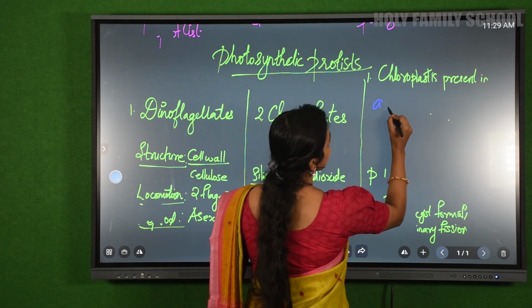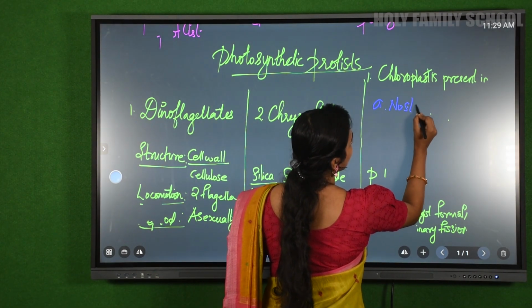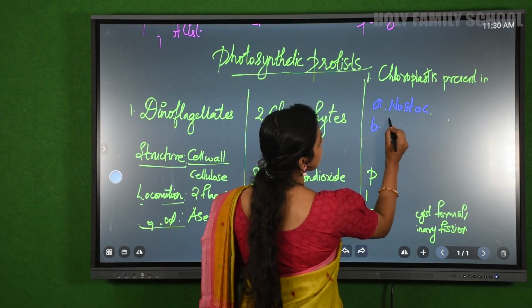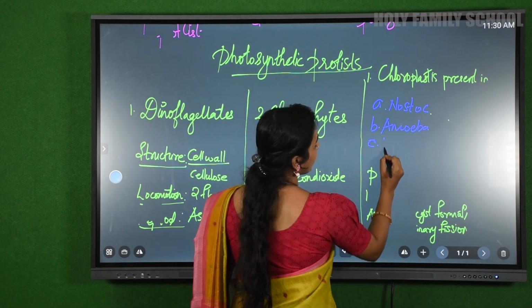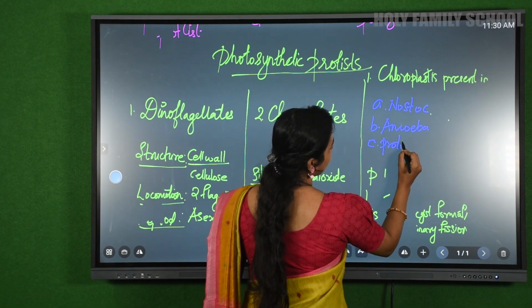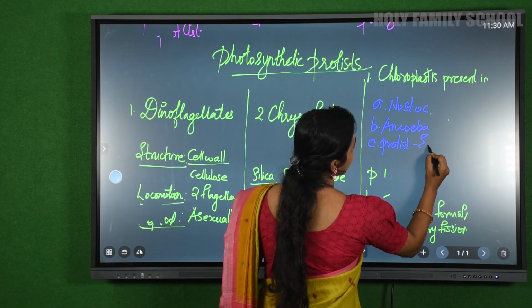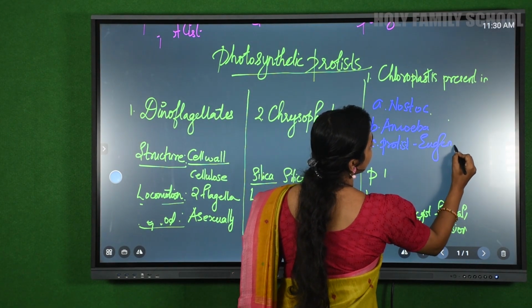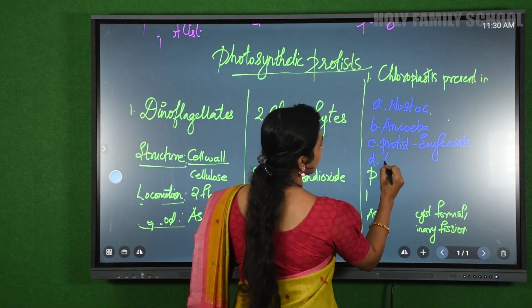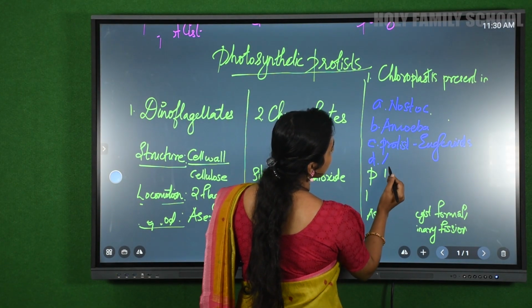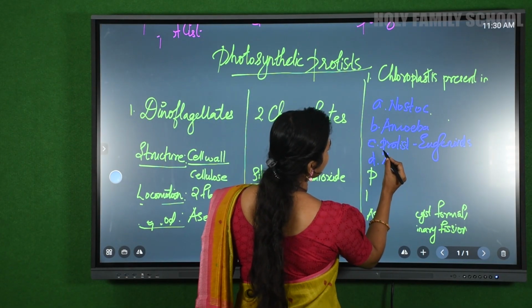The first option is Nostoc. The second option is amoeba. The third option is the protist, that is, euglenoids. Clearly it is mentioned, euglenoids. And the fourth option is E. coli.